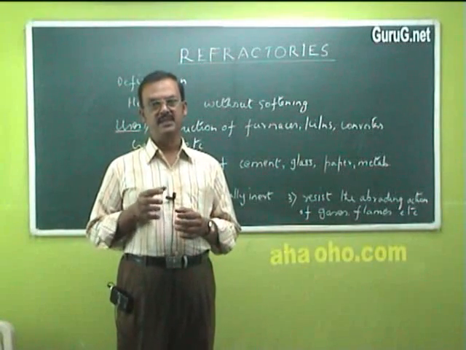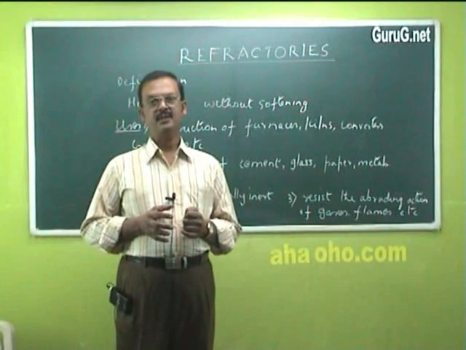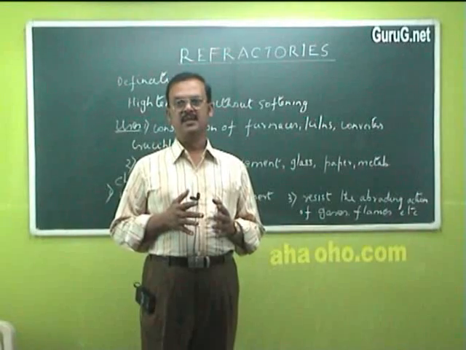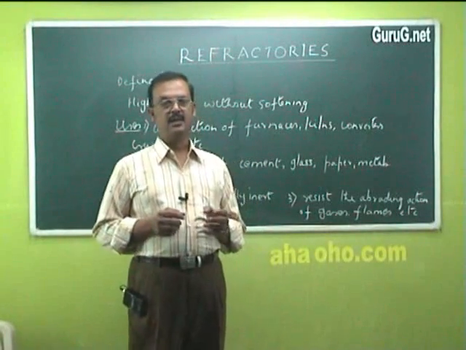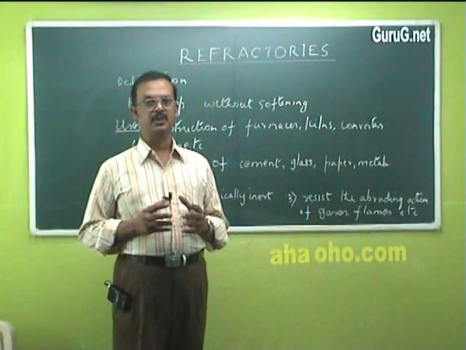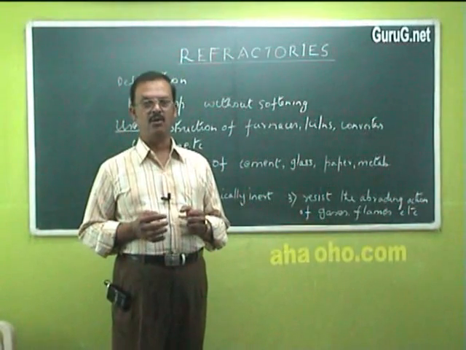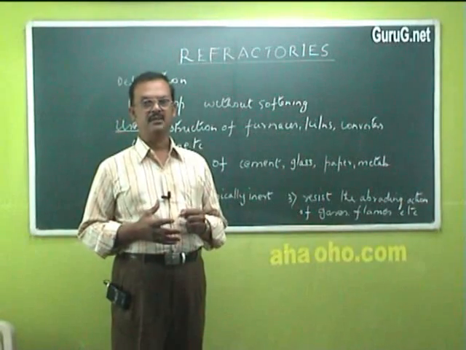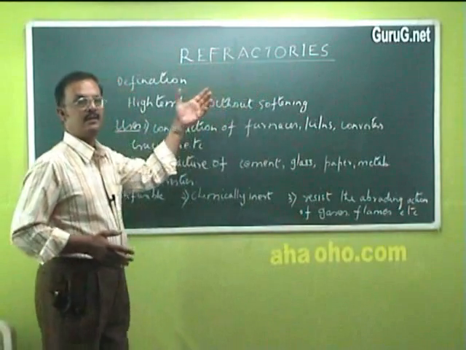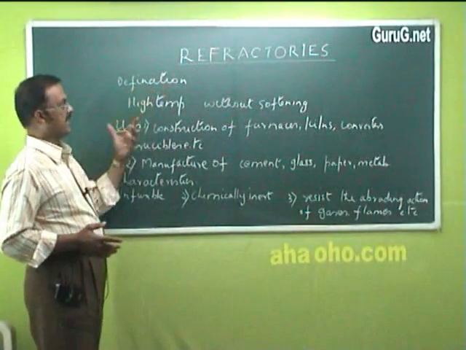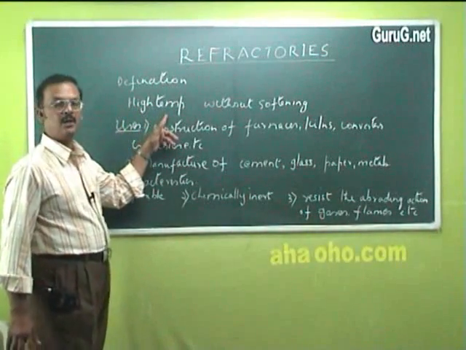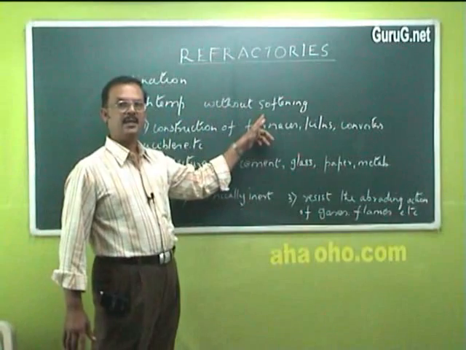Now, suppose you want to heat a material to a very high temperature, then the equipment in which the material is subjected to heating should be lined with materials which can withstand that particular temperature, and those materials which can withstand very high temperature without undergoing any change chemically or physically like melting, these are known as refractories. You can define refractories as those materials which can withstand very high temperature without softening or undergoing any change.